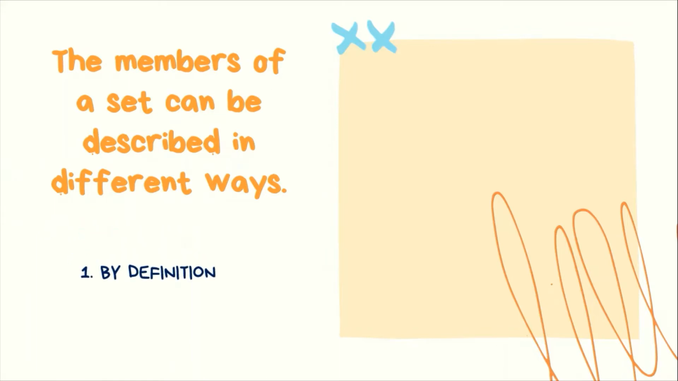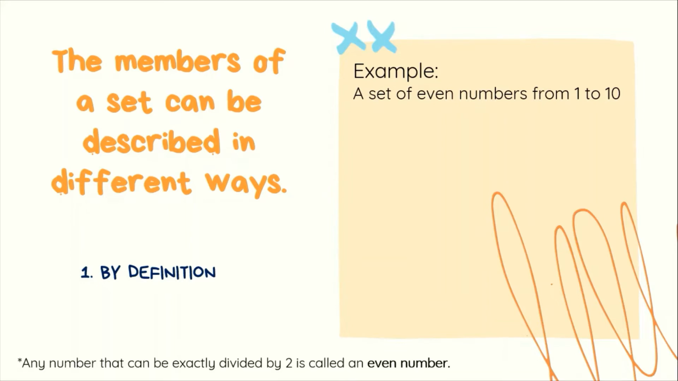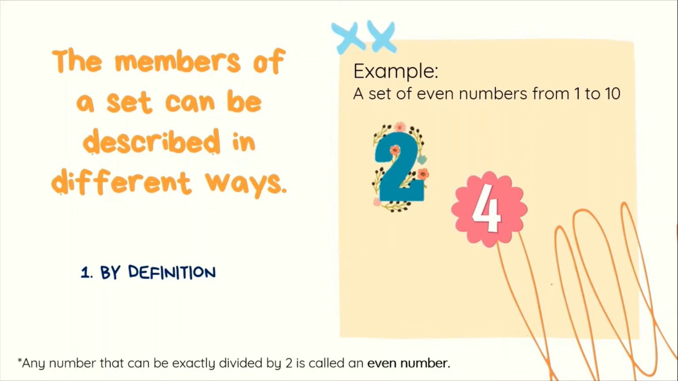First, by definition. An example of a set is a set of even numbers from 1 to 10. Ang tanong, what is an even number? Any number that can be exactly divided by 2 is called an even number. Just like 2, 4, 6, 8, and 10.